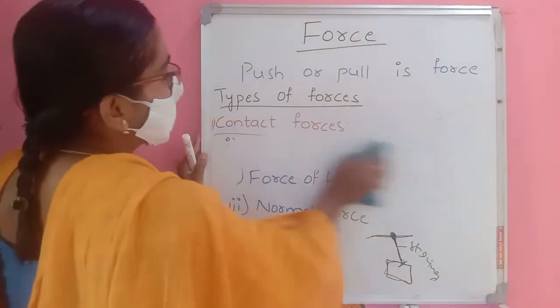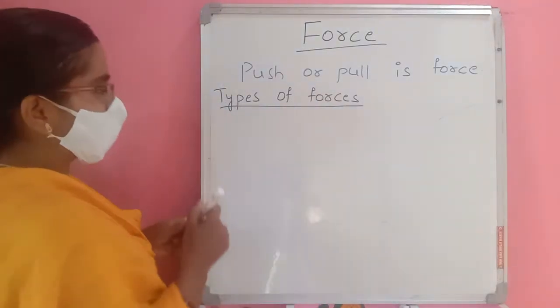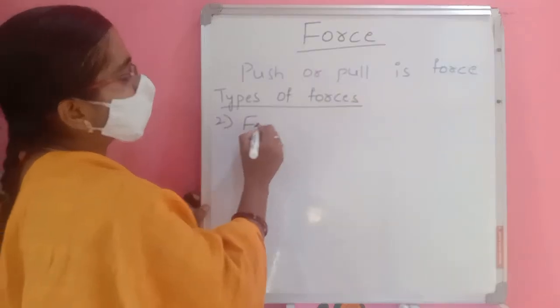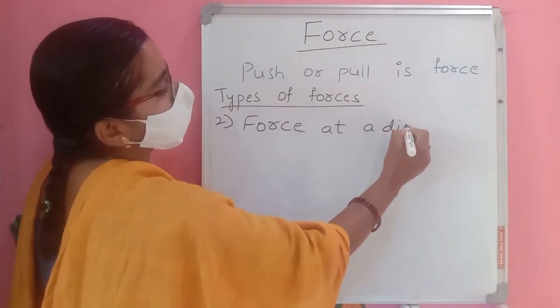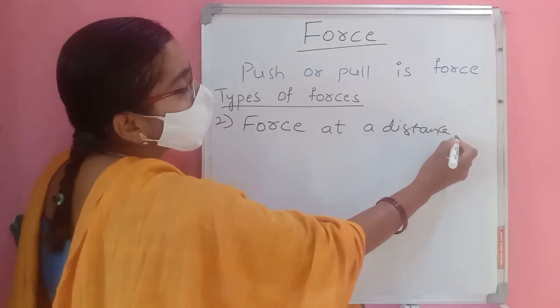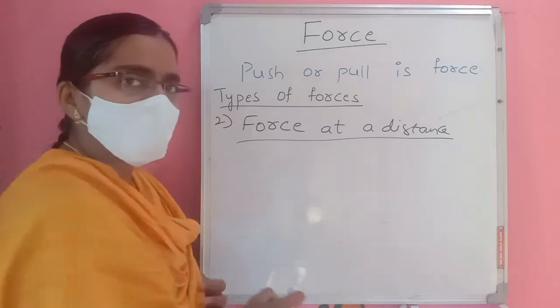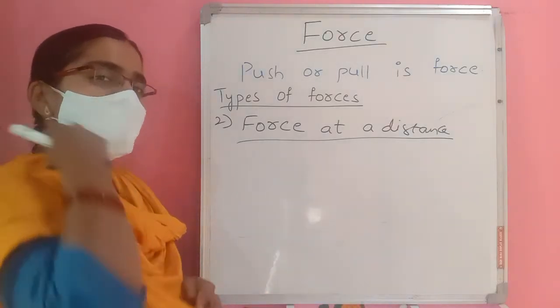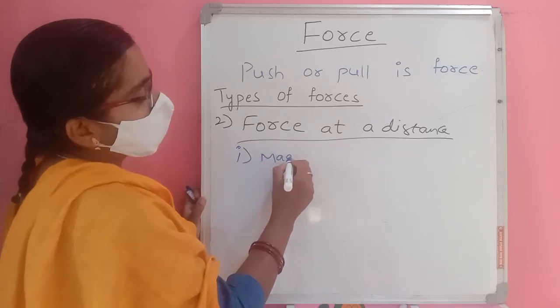Next we have force at a distance. So first one is contact force, second one is force at a distance. From some distance also we can apply force. So how can we apply force without touching the object? We can apply by magnets, magnetic force.